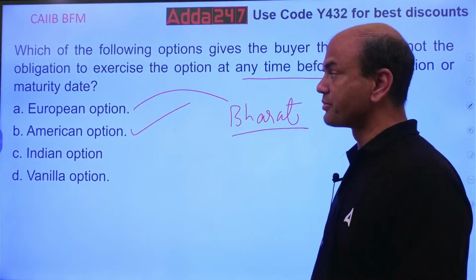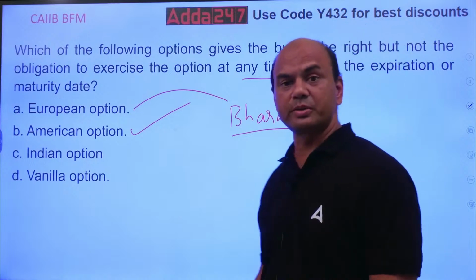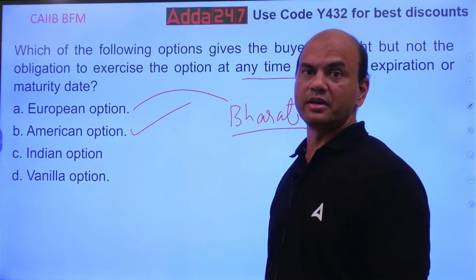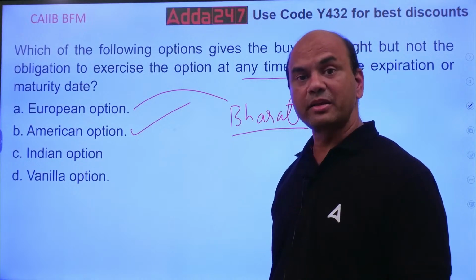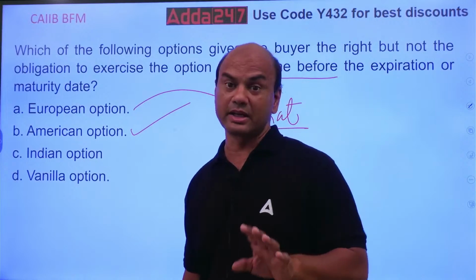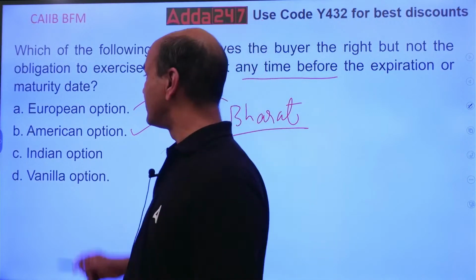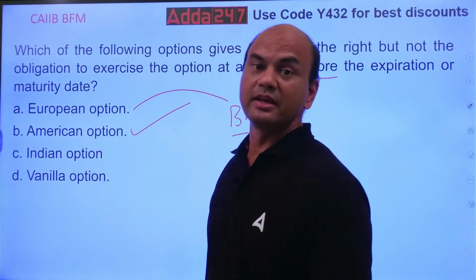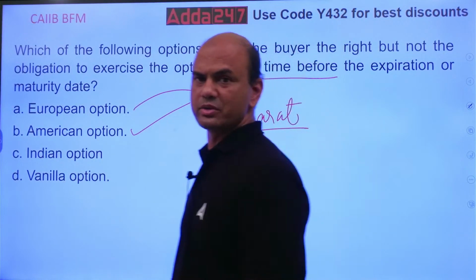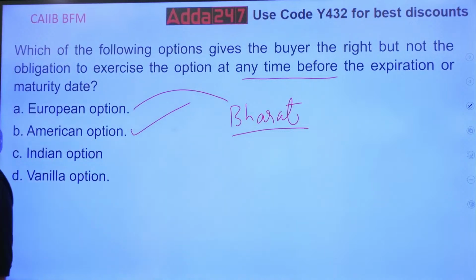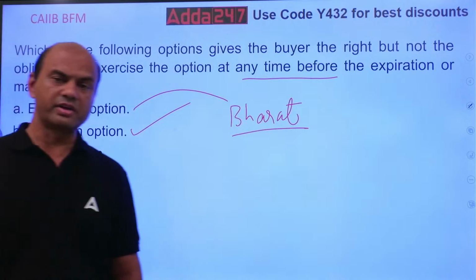That is not possible in the European option before the maturity date. But it can be sold in the secondary market from one buyer to another buyer. That is known as European, and American can be exercised any time before the maturity date. Kindly note this. Okay? Got it, everyone?